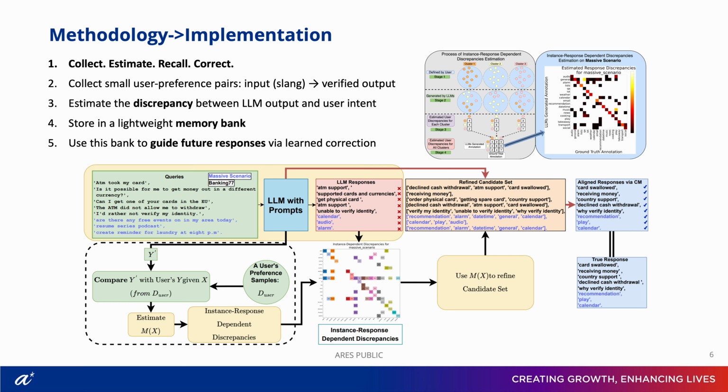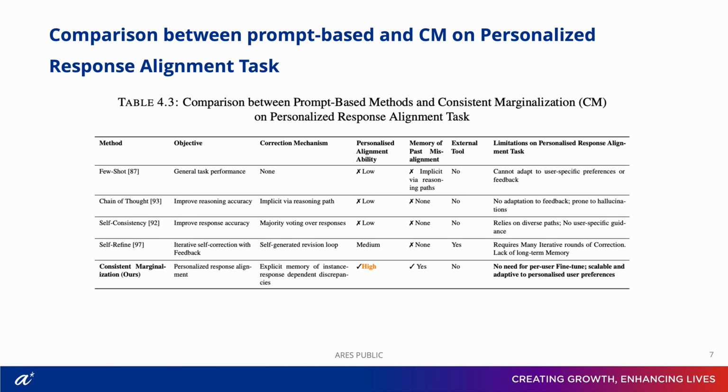Instead of assuming the LM is always right, we actually learn from its mistakes and use those mistakes to align future responses. Now let's compare our method, consistent marginalization, against popular prompt-based methods. Few-shot prompting is good for general task performance, but it cannot adapt to user-specific feedback. Chain of thought improves reasoning, but it is prone to hallucinations and it ignores personalization. Self-consistency uses majority voting, which can help accuracy, but it does not help to align with the user. Self-refine uses iterative self-correction, but it is computationally costly and again it lacks memory.